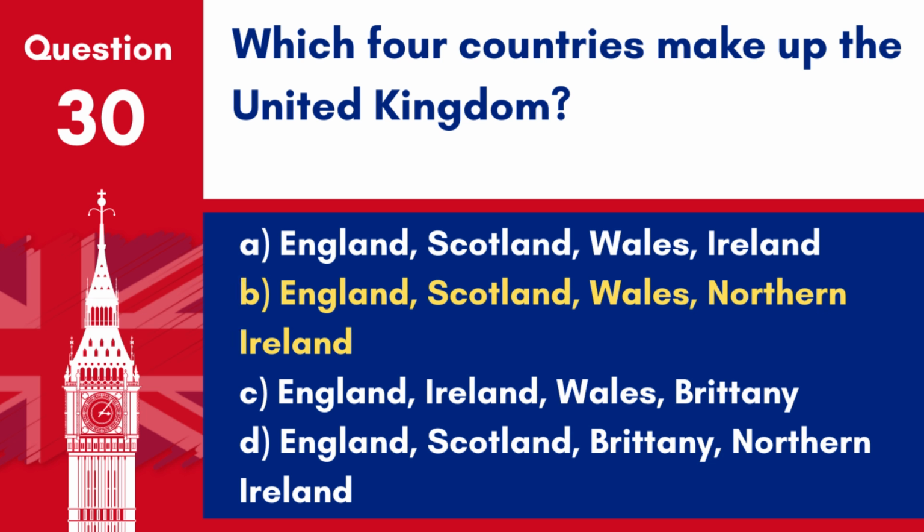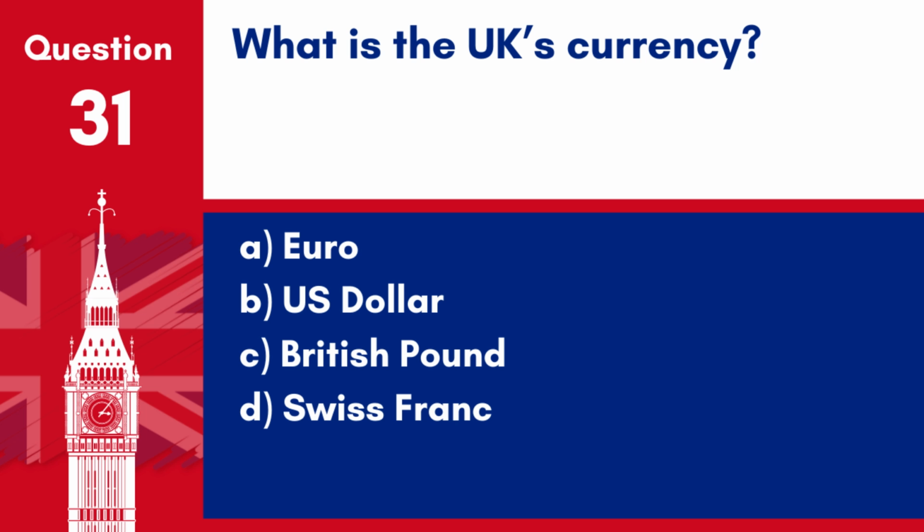Answer: B. England, Scotland, Wales, Northern Ireland. The United Kingdom is comprised of four countries: England, Scotland, Wales, and Northern Ireland. Question 31. What is the UK's currency? A. Euro. B. US dollar. C. British pound. D. Swiss franc.